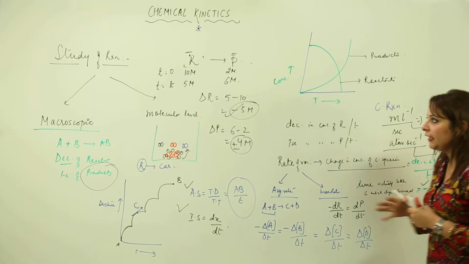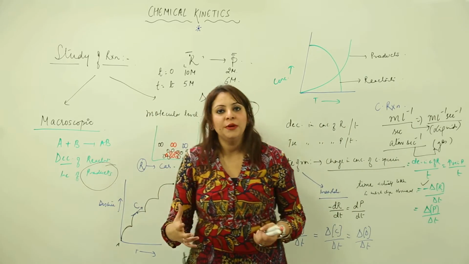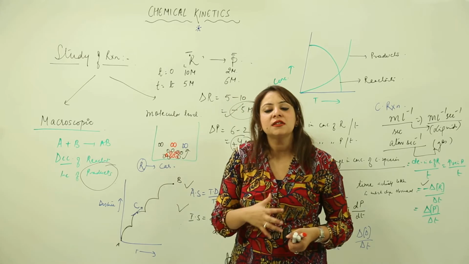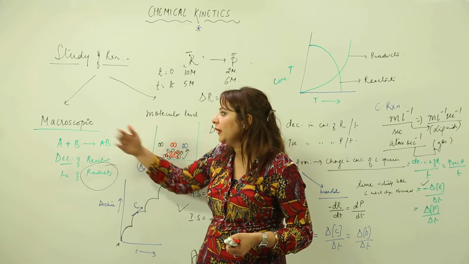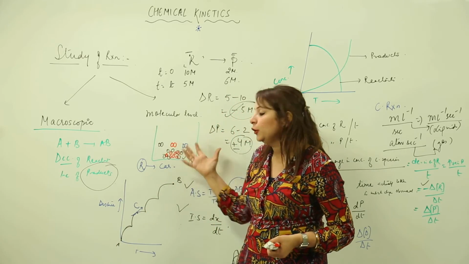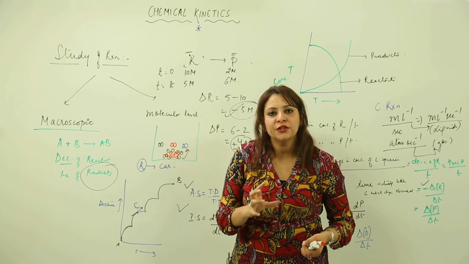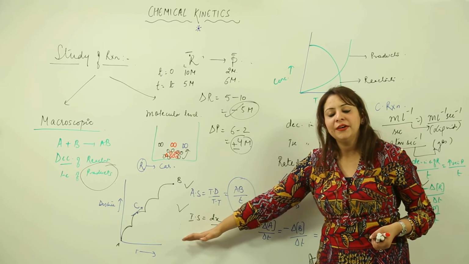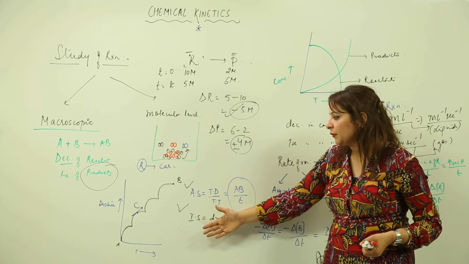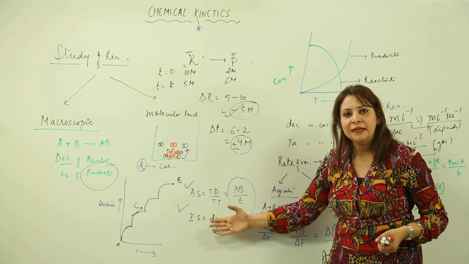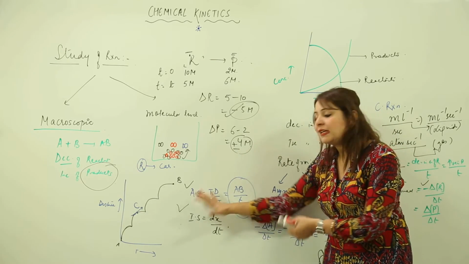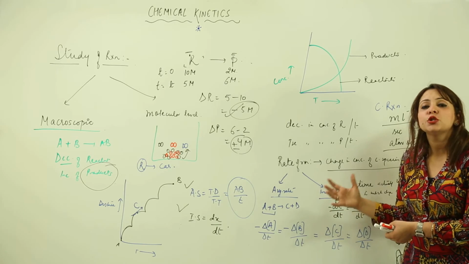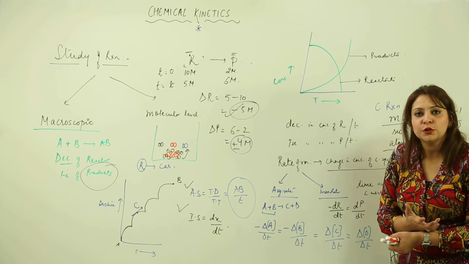So I think it's clear, again I am just repeating what we did in this topic. I told you that when the reaction is happening, we can talk about the changes occurring at the macroscopic level and at the molecular level. You know about the collisions and all, breaking of bonds and formation of new bonds. I took an example of a car, the distance-time graph, in which I showed you the average speed and instantaneous speed, and I related this to the average rate and the instantaneous rate of the reaction, as you are all familiar with what the rate of reaction actually is.